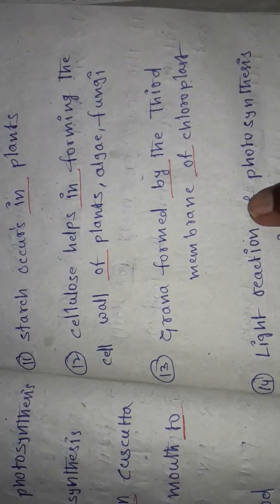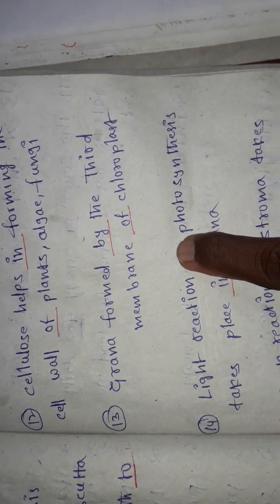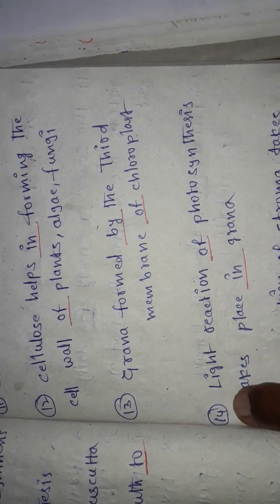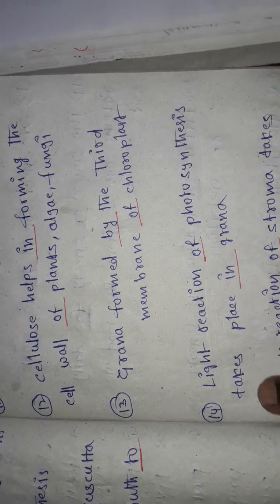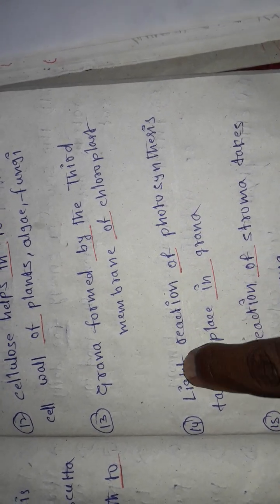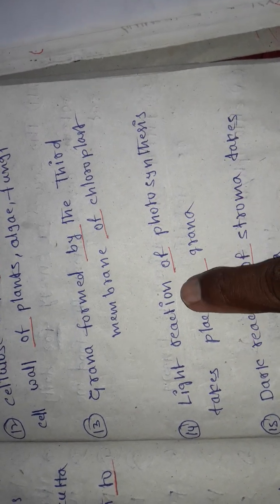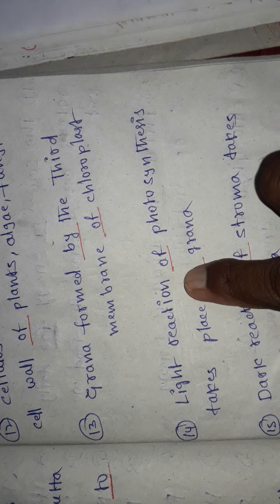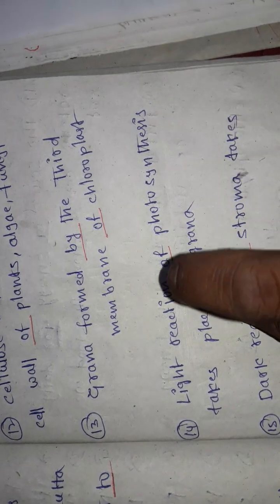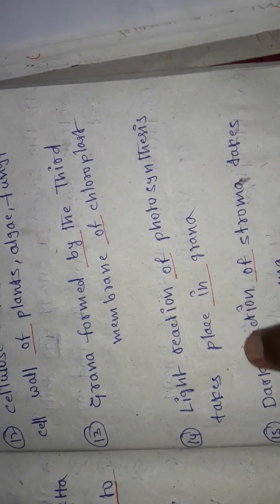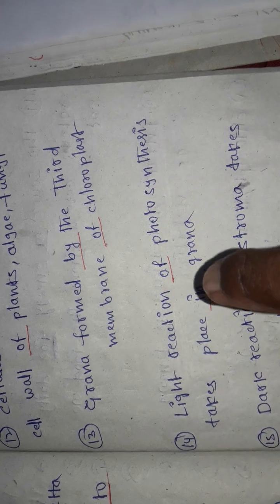If I remove the words "of photosynthesis", "light reaction photosynthesis" is no longer meaningful, it has no meaning. Then "takes place": this gives a complete meaning. "Light reaction of photosynthesis takes place grana": this is a separate sentence, with separate words. It gives complete meaning along with the attachment. So by its position, light reaction of the photosynthesis takes place in grana.